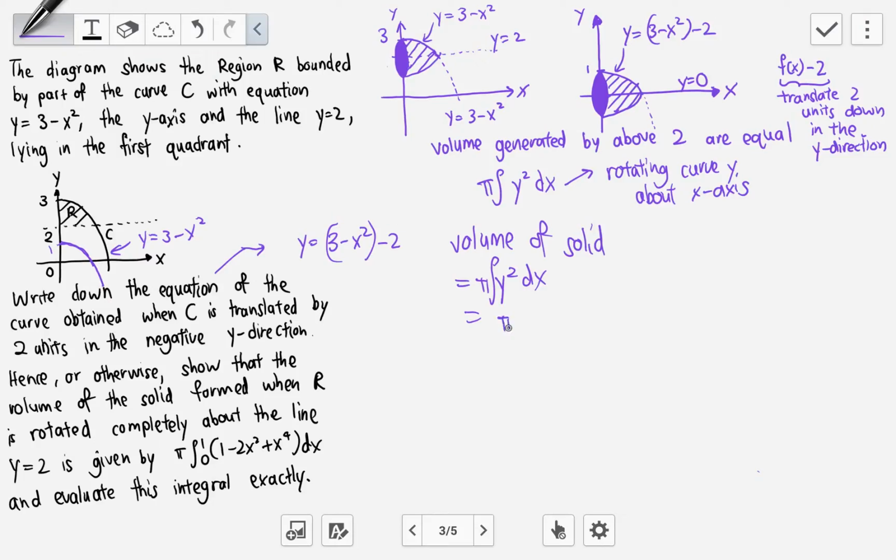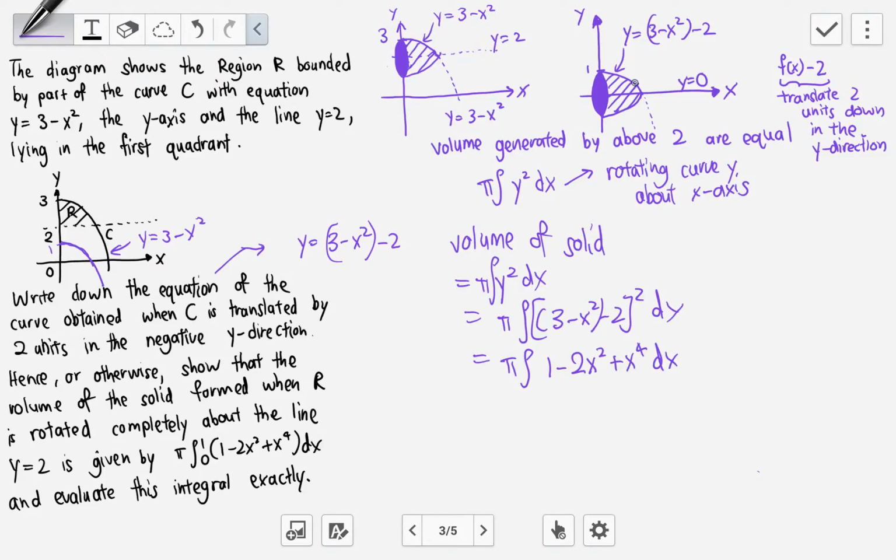So the new curve, pi integrate, this is the y, so it will be 3 minus x squared minus 2, whole thing squared, dx. And if I evaluate this, it will give me integrate, 3 minus 2 is just 1, so it's 1 minus x squared, squared, which is 1 minus 2x squared plus x to the 4, dx.